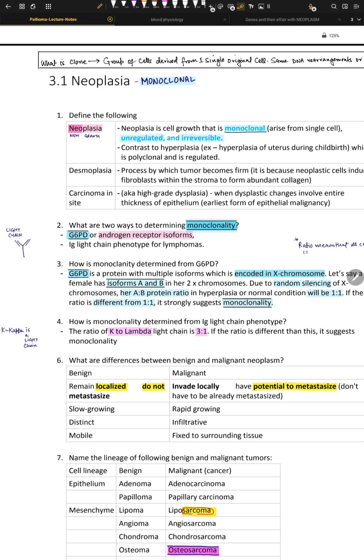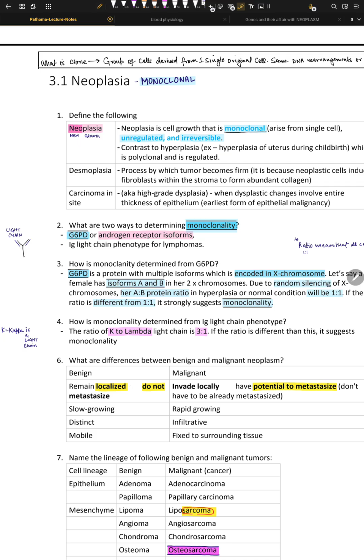So G6PD or androgen receptor isoforms, right? This is one of the ways to understand monoclonality. Another example is Ig light chain phenotypes for lymphomas. Okay, now the story here is that each B cell, right, produces one type of antibody, right? And every antibody has 2 heavy chains, right, and 2 light chains.